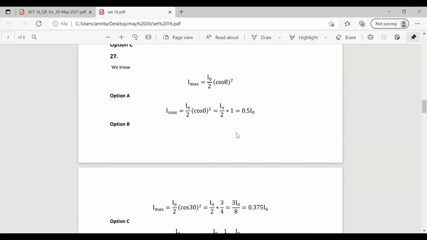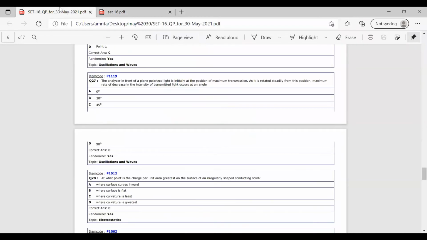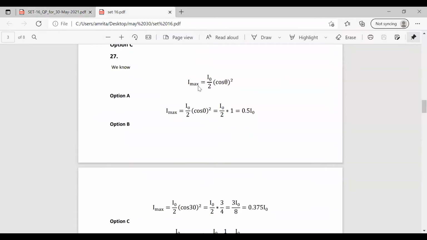So we have the value that Imax equal to I0 by 2 into cos theta square. So we have different options, different angles given. In option A, it is 0 degree, option B 30 degree, option C 45 degree, and option D 90 degree. So we'll substitute all these and find out the values. So Imax equal to I0 by 2 into cos 0 square, cos 0 is 1. So the value becomes I0 by 2, which is 0.5 I0.